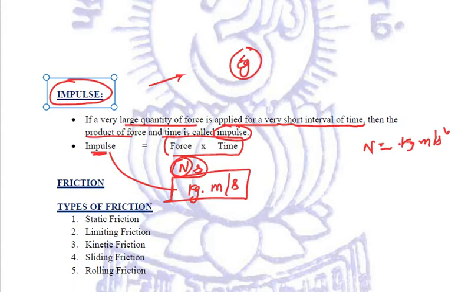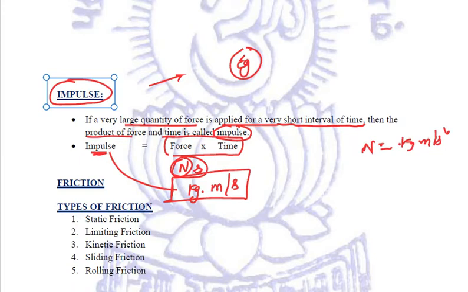Right? Secondly, we have seen that all the vehicles, whether it is our scooties or scooters or motorbikes or buses or cars, they are all provided with shockers. Why so? Because when they are going in some kind of ditch or something, then in that case impulse is generated, a very large quantity of force is applied in a very short interval of time. So shockers are provided for protection, right? So this is what you need to know about impulse.